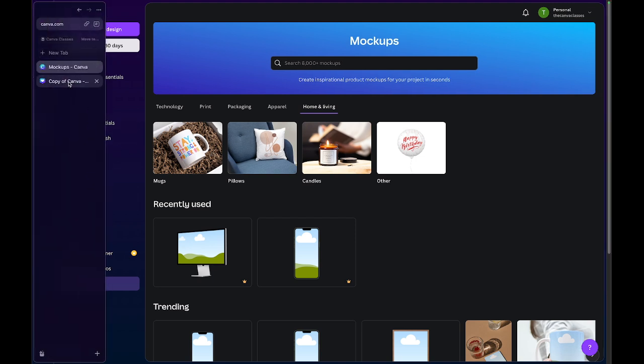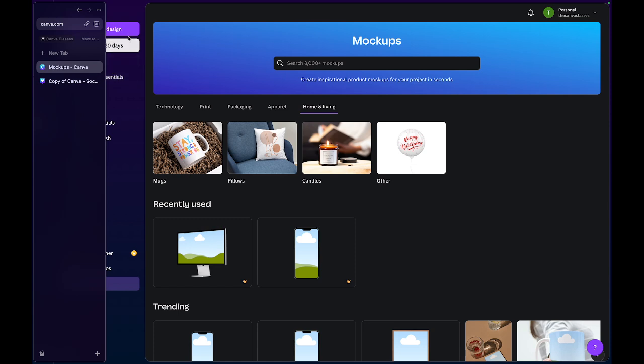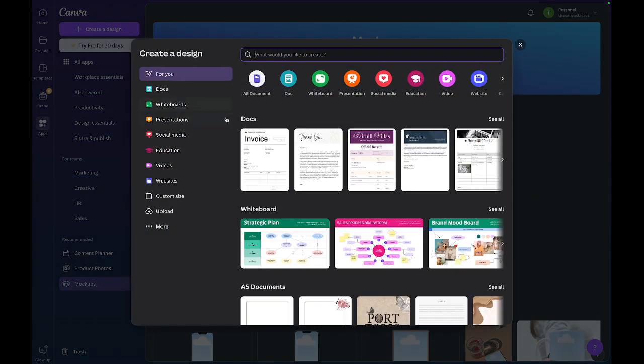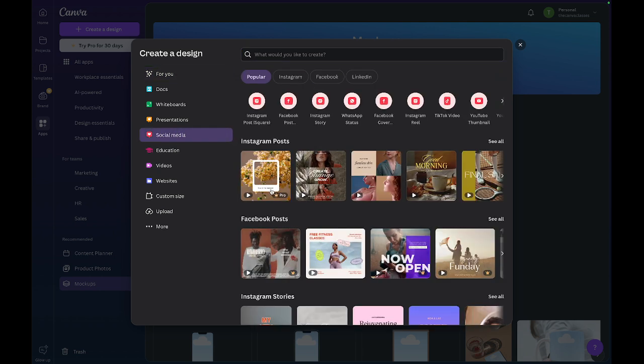I would go to create a new document now, and that is here, create a new design. And when I want to create a new design, it pops up with this, and it categorizes all the designs. Like I said, Canva is very simple to use. I can choose that I want to work on something that has to do with, let's say, social media, and I want it to be Instagram.